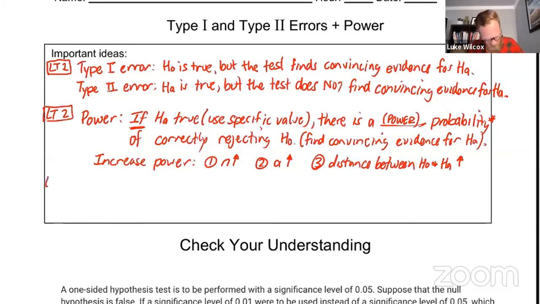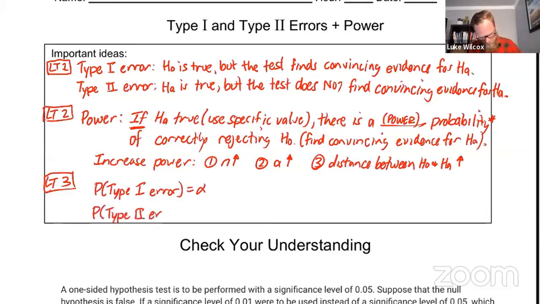And finally, learning target number 3 was to understand the relationship between all 3 of these things that we're talking about. So here were the important things you needed to take away. First of all, the probability of a type 1 error. We know that that is just equal to the significance level alpha. The other thing that we determined was that the probability of a type 2 error added to the power of the significance test has to add up to 1. So if you're given the power, you should be able to find the probability of a type 2 error. If you're given the probability of a type 2 error, you should be able to find the power.